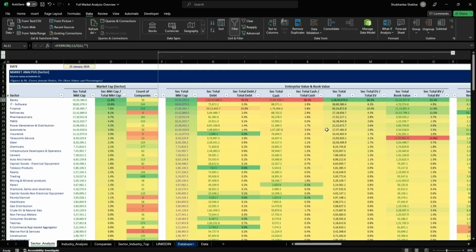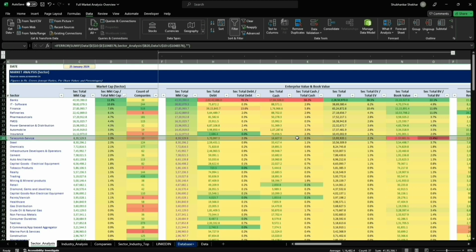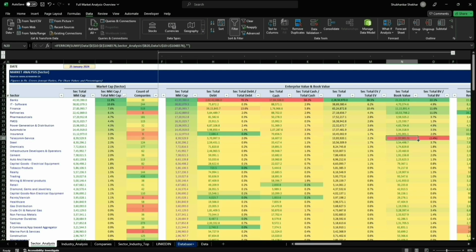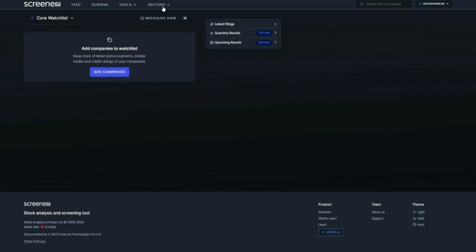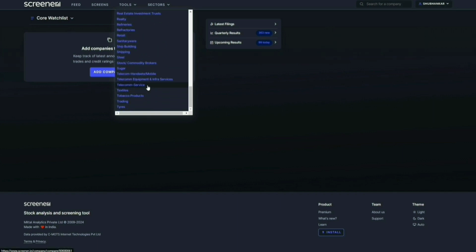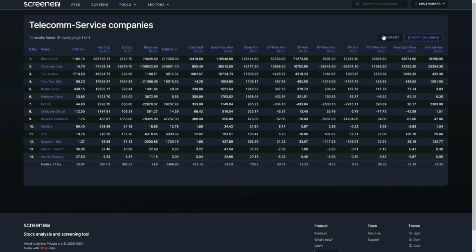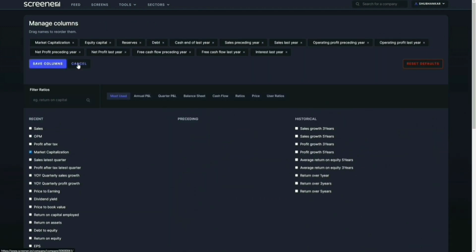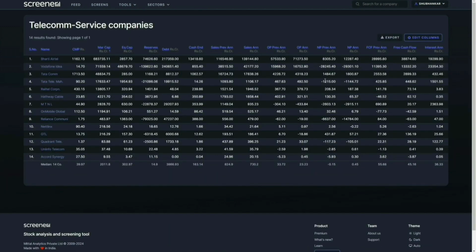Now coming to a few interesting things I was able to find, right? So this is how you can actually use these reports. So in the sector telecom service, what you'll notice is the book value happens to be negative. So what you can do is when you go through my reports, you can go on screener, go on sector and select telecom service companies. Here you can edit the columns, right? So I've done this on whatever I feel comfortable with.